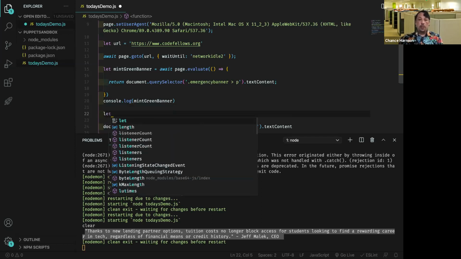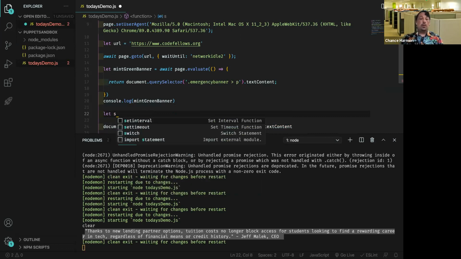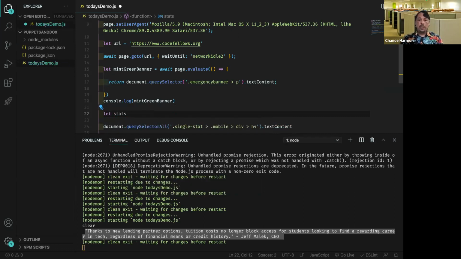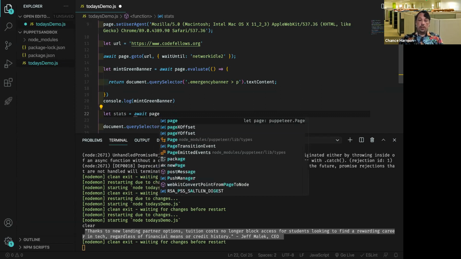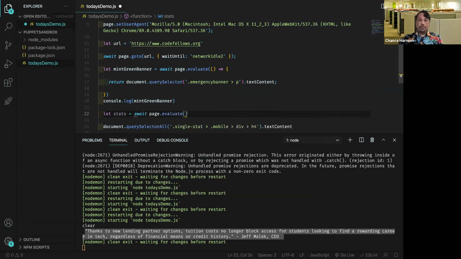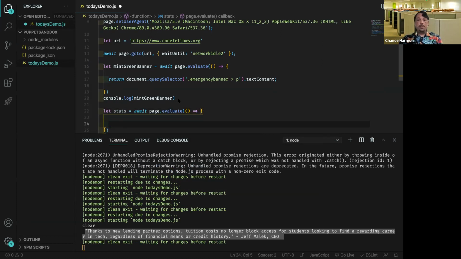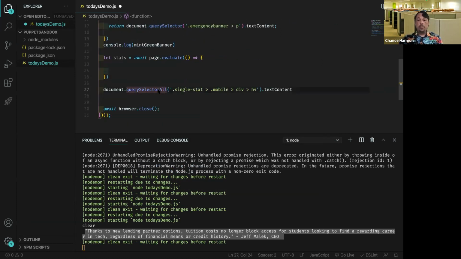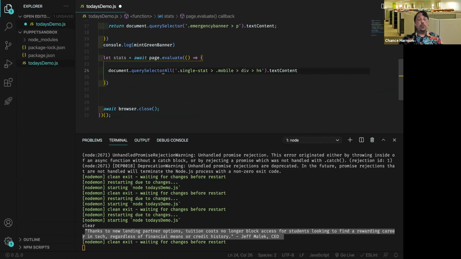Because much like everything else in JavaScript, I'm defining this. I'm going to call this stats as we go, because that's what we're gathering. It will be an await function that is, again, a page.evaluate. And if you're doing a single evaluate, you might want to add some things into the same one to save yourself some calculation time. But I'm going to try and keep things generally split up today, so they're a little bit easier to read.